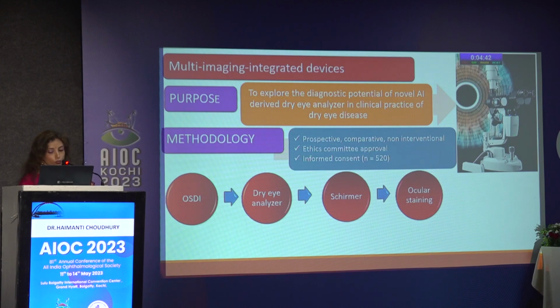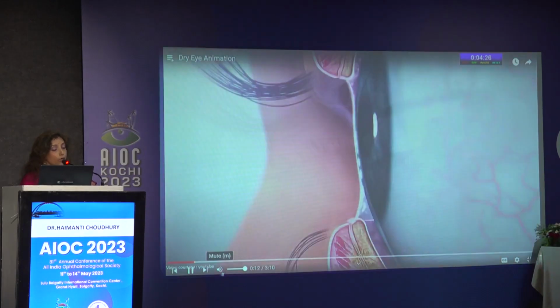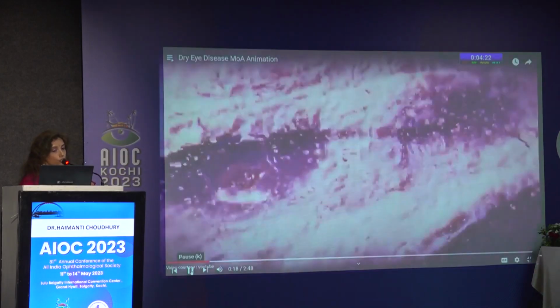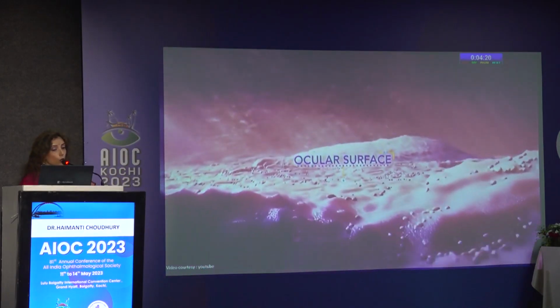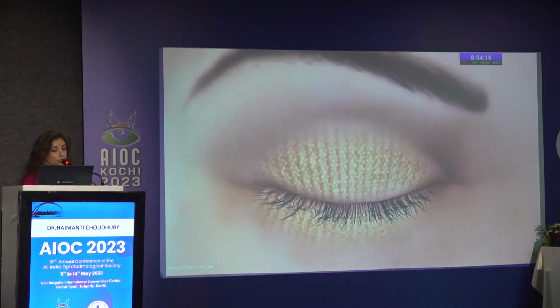Ethics committee approval was obtained. For patients presenting with signs and symptoms of dry eye, first the Ocular Surface Disease Index questionnaire was done, followed by the dry eye analyzer. The traditional tests of Schirmer and ocular staining were also done. We all know it is pertinent to sufficiently distinguish between the aqueous deficient and the lipid deficient or evaporative kind of dry eye so that we can go in for a targeted therapy.